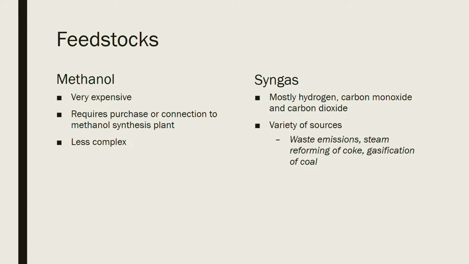On the other hand, syngas, which consists mainly of hydrogen, carbon monoxide, and carbon dioxide, can be generated from a variety of sources such as waste emissions, steam reforming of coke, natural gas, and gasification of coal. The major drawback in producing DME from syngas is that it requires purging some of the recycle stream fed back into the reactor in order to prevent the buildup of CO2 in the process.